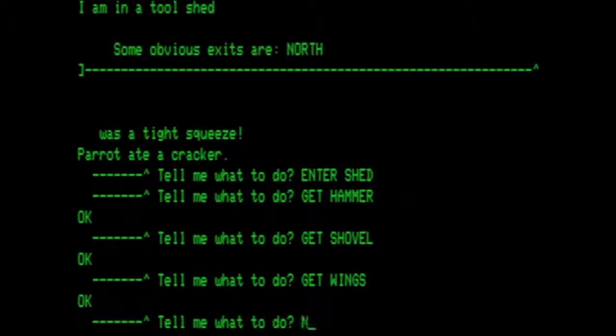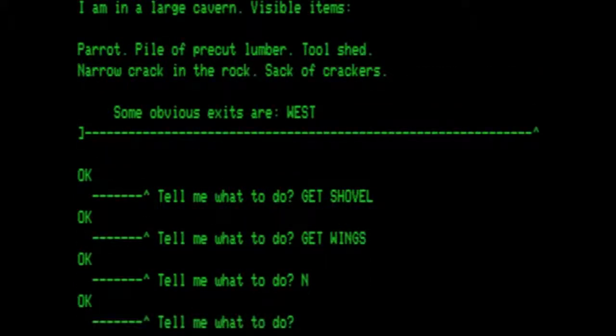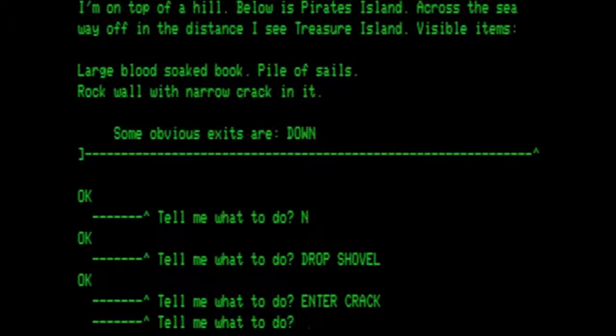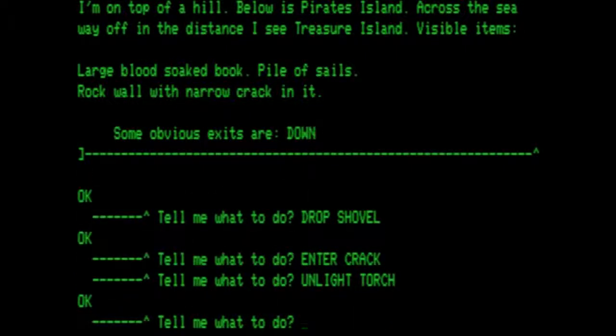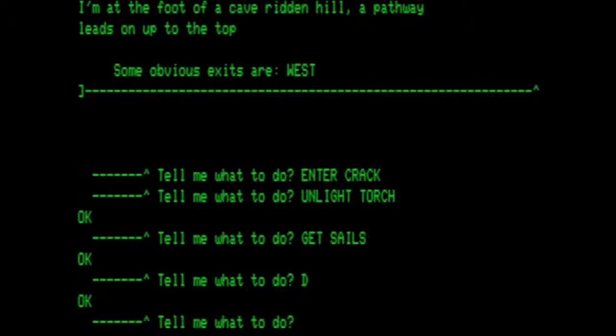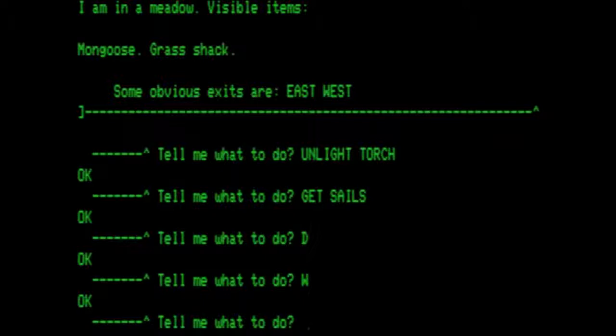And then we want to go out of the shed, which is north, and then we want to drop the shovel, go through the crack, unlight the torch, because it's always good to unlight a torch when you do not need it. Get the sails. So now we are carrying everything that we can carry, and then head down. This is the foot of the cave where the pathway was. Go west, and we're in a meadow where the mongoose and the grass shack are, and we want to do an inventory.